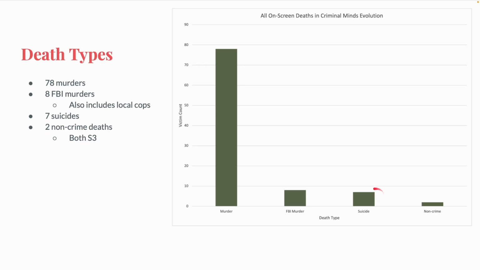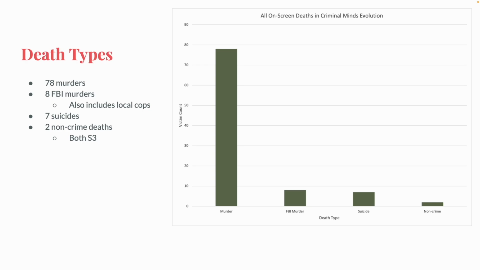Then, 7 criminals took their own lives, which was a plot point in the first season and is the source of most of the suicides, except for one in season 4, the episode Cluster. This death was another gray area. It was the opening scene for the episode, and a man, Al Smith, causes a gas explosion in his apartment, and 2 others are injured as well.